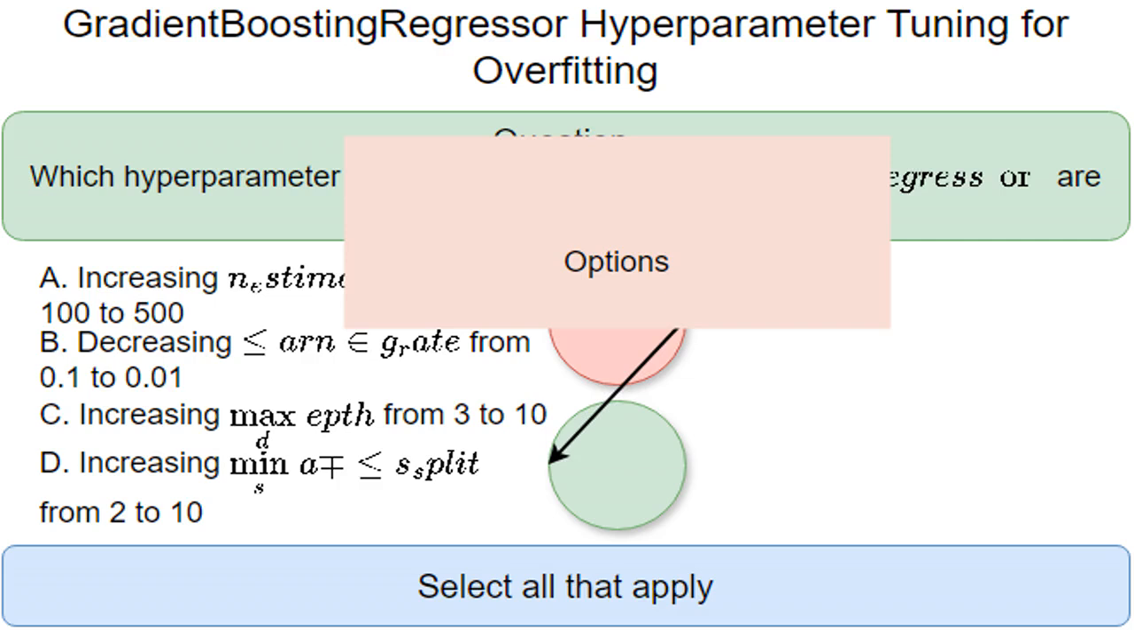You must select all the correct options to completely answer the question. This instruction indicates that the quiz has more than one correct answer. You need to find and select all the hyperparameter adjustments that reduce overfitting in the gradient boosting model.